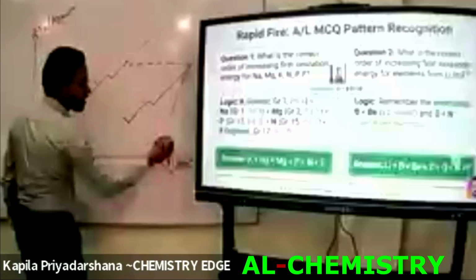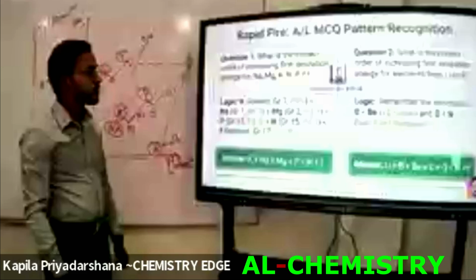Potassium. Then nitrogen. Here is the location of nitrogen. Phosphorus. This is the location of phosphorus. Next one, fluorine. Then tell me the ascending order of these elements. How can we increase the ionization energy of these elements? The lowest first ionization energy can be obtained from the first group elements, right? Then potassium, and next one should be sodium.